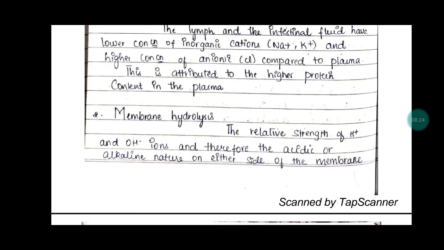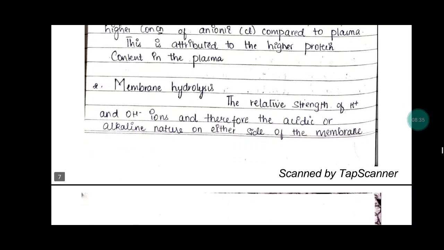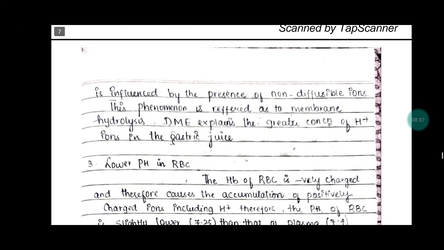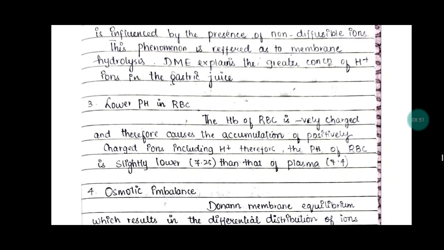Number 2, membrane hydrolysis. The relative strength of the hydrogen and hydroxyl ions, and therefore the acidic or alkaline nature on either side of the membrane, is influenced by the presence of non-diffusible ions. This phenomenon is referred to as membrane hydrolysis. Donnan membrane equilibrium explains the greater concentration of hydrogen ions in the gastric juices.